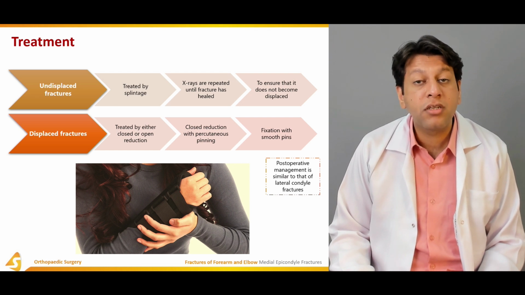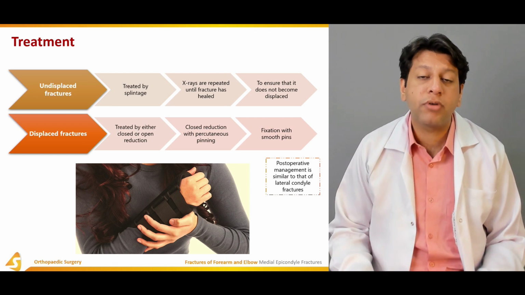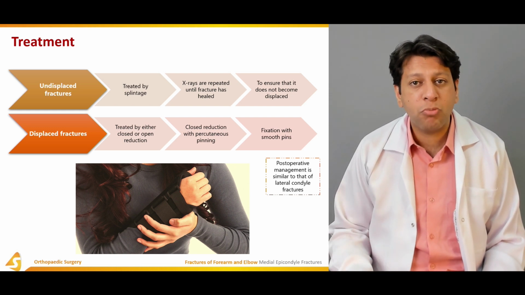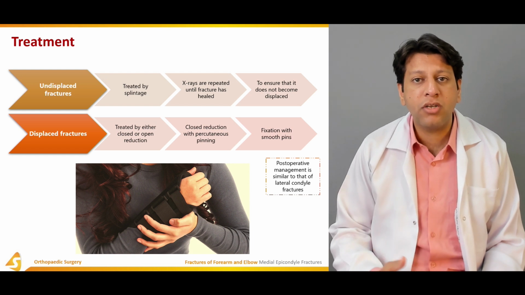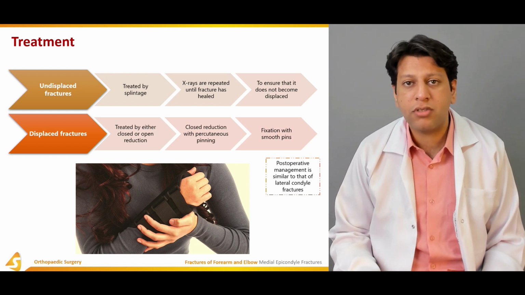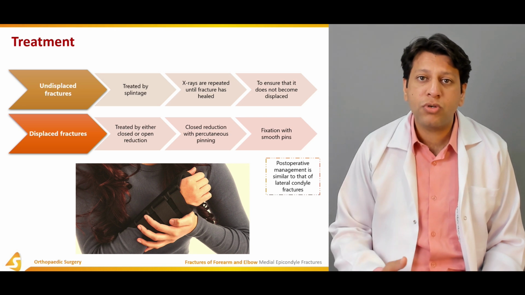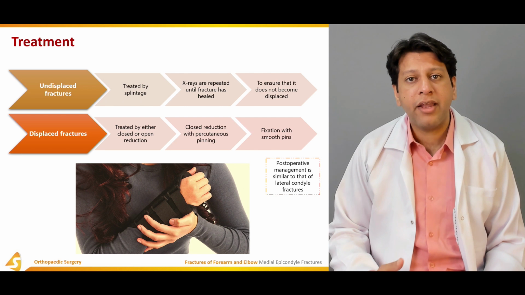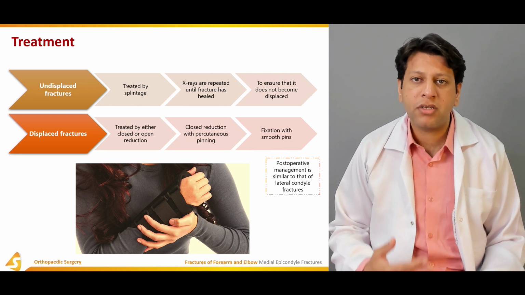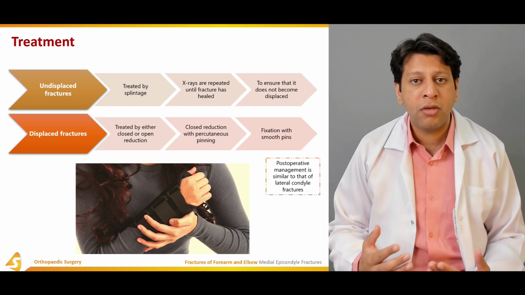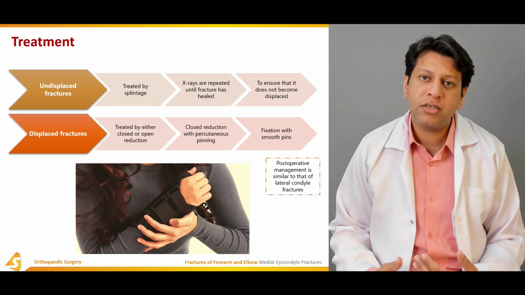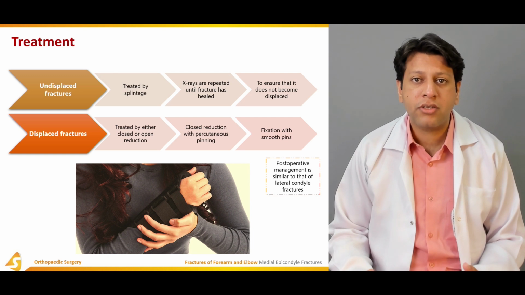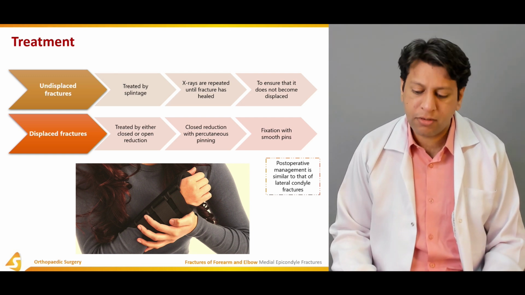Post-operative management is similar to that of the lateral condyle. We keep the arm in a slab for 3 weeks, remove the K-wires at 3 weeks, and then continue the slab for at least three more weeks. So the total post-operative immobilization for the elbow is around 3 to 6 weeks, and after 6 weeks we can remove the slab and start gradual range of motion. While the elbow is immobilized, we can still ask the children to do wrist, hand and shoulder exercises as much as they can.